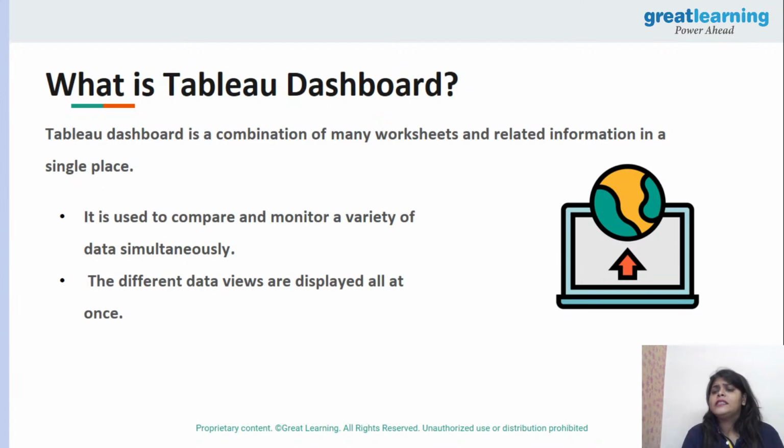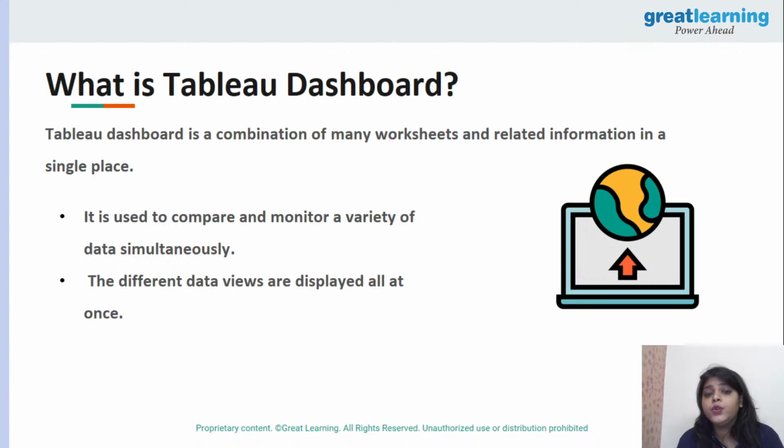Now maybe you are someone from a different team, maybe the CEO of the company wants to understand how your company is working. In order to show that, can you really think you can show the different visualizations with different worksheets? That's gonna work? No way, it's not gonna work, because the person does not have enough time to look into different worksheets. You have to give a combination of your reports. How can you do that?